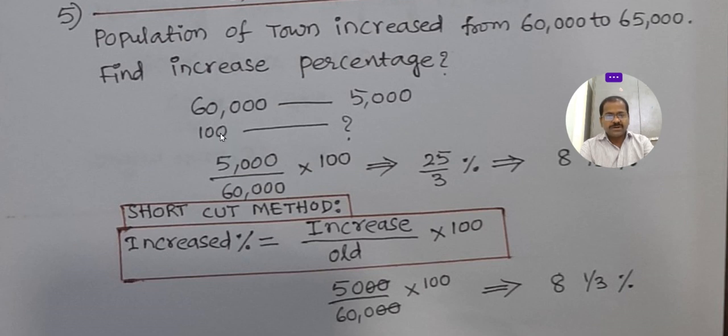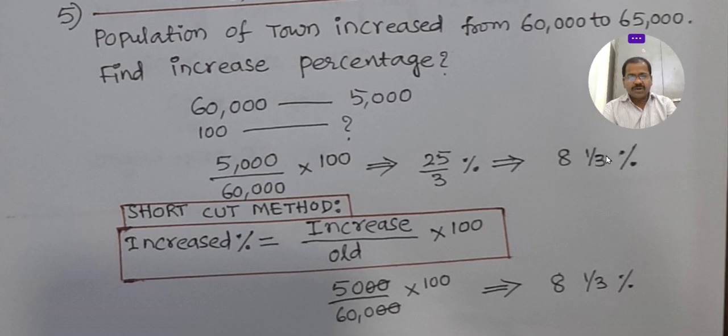If we want to know the increase percentage, then 100 into 5,000 by 60,000. Then we will get 25 by 3, that is 8 1 by 3% is increased.